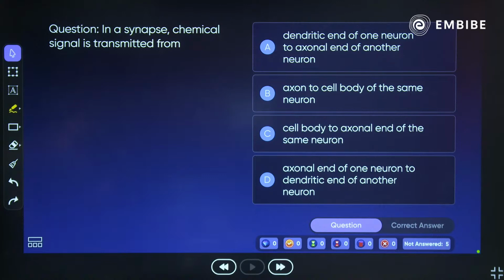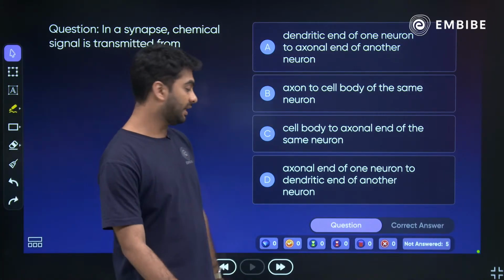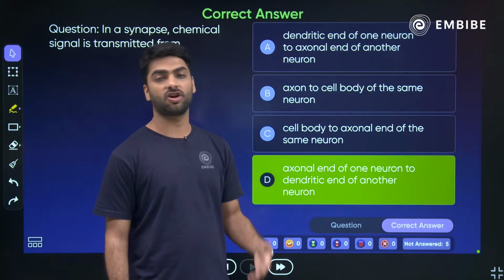Only Galax has answered. Paramveer, Namdev, Tejas, last 5 seconds, 4, 3, 2, 1. So all of you are saying D. Let's see whether D is the correct answer or not.